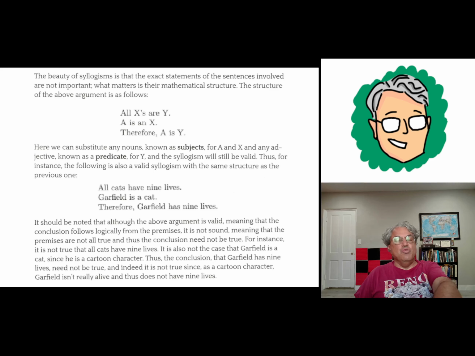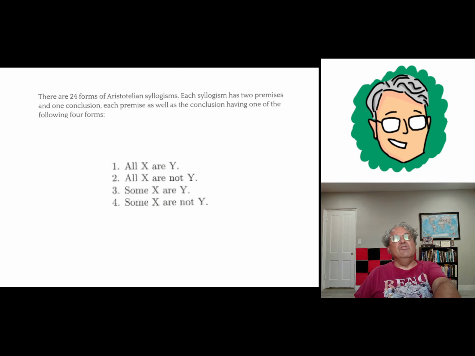Like I said, this is just one of 24 Aristotelian syllogisms. I'm going to go through all the other ones, and they all have statements in them. They have 3 or 4 lines. The last one's the conclusion. The first 2 or 3 are the premises. And every line of every syllogism has one of these 4 forms: all x are y, all x are not y, some x are y, and some x are not y.